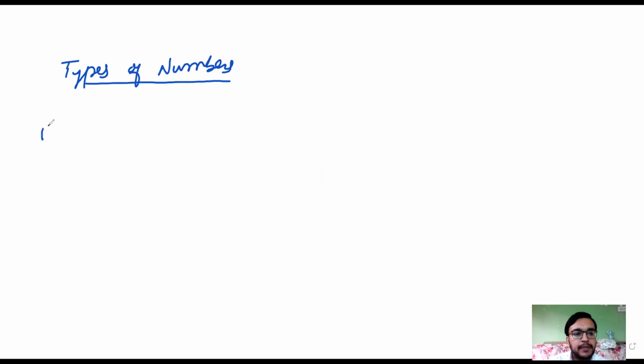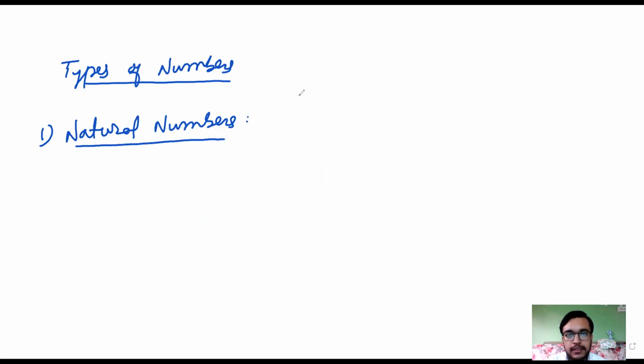The first type is natural numbers. Now, what are natural numbers? They are the counting numbers: 1, 2, 3, 4, 5.